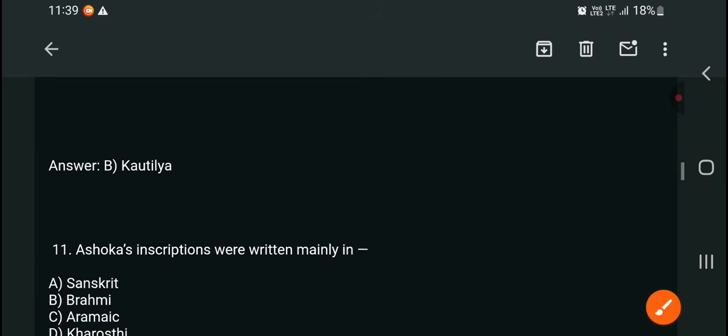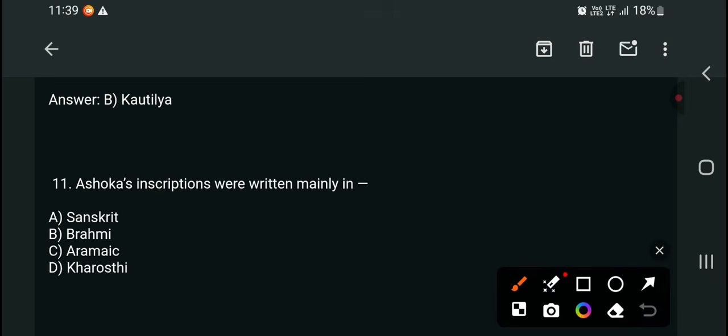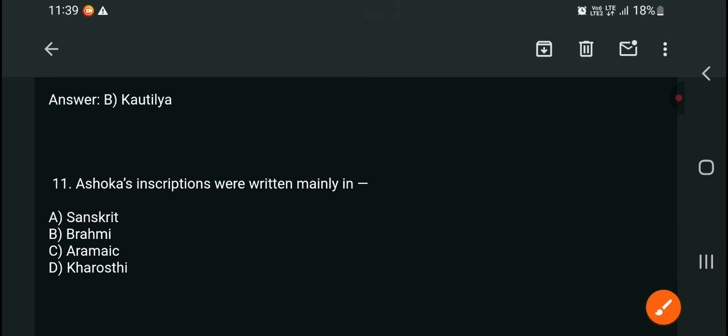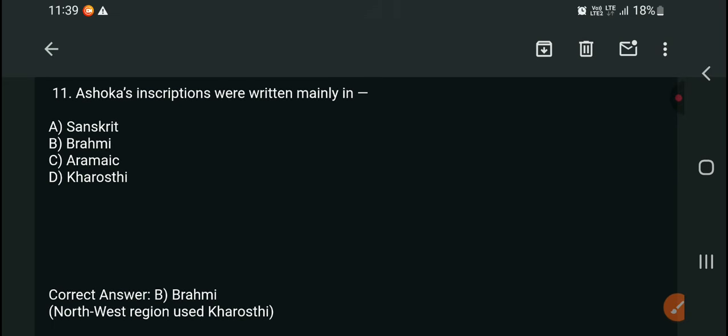Then, question number 11. Ashoka's inscriptions were written mainly in Sanskrit, Brahmi, Aramaic, or Kharosthi. It's also a very important question, asked many times in various types of exams. His inscriptions were written mainly in which language? Check the answer. The correct answer is B, Brahmi.